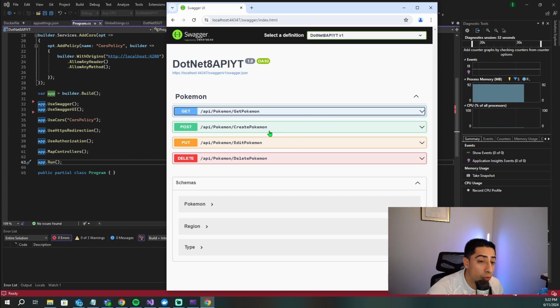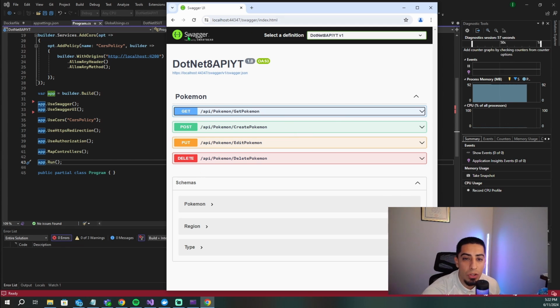So this is the project we're actually going to use. It is an API I use for a lot of my .NET 8 stuff. It just has some get Pokemon, create Pokemon, edit Pokemon, delete Pokemon. Again, it was for previous videos, and it contained things about Pokemon. And it's basically just a regular CRUD API, nothing too crazy. But the goal of this video is to essentially see this in Azure when we actually deploy our Docker image to Azure, right?